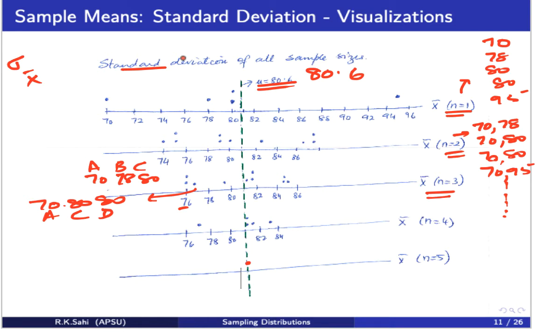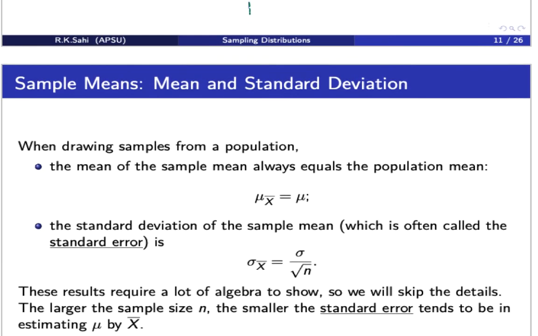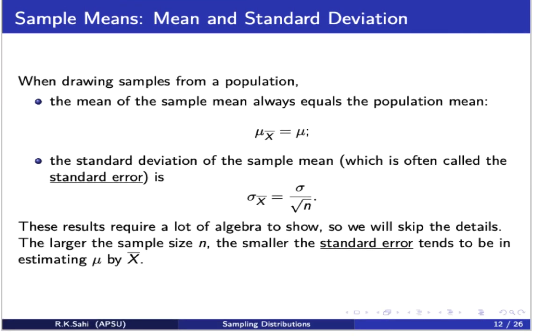So here is the most important slide at this point for us. What is the observation we learned from this example? It says when we are drawing samples from a population, the mean of the sample mean will always equal the population mean. This mu, guys, is the population mean. And whenever you see the symbol mu with subscript x bar, that means we are talking of the mean of the sample mean.